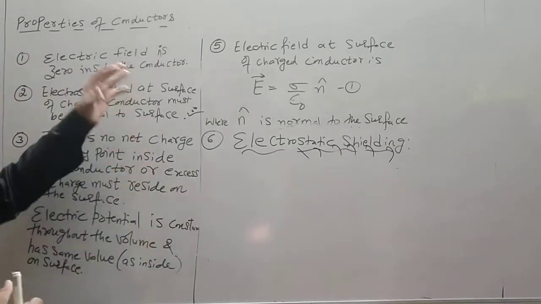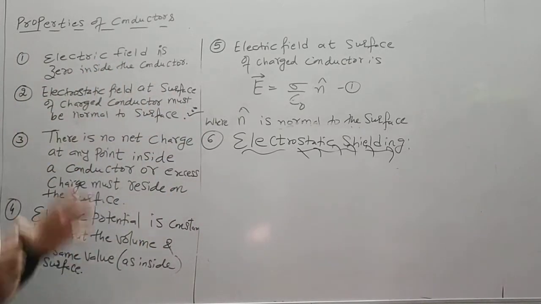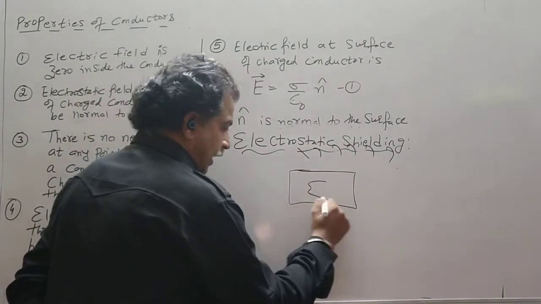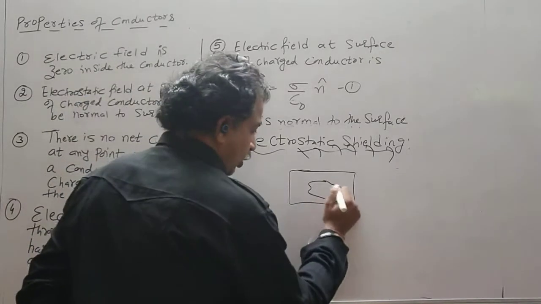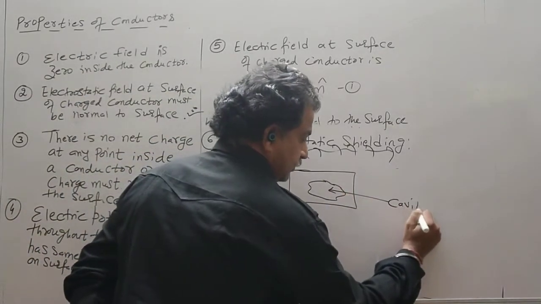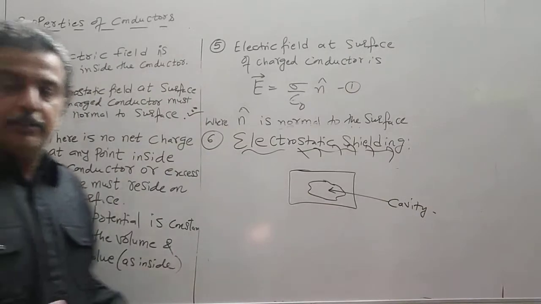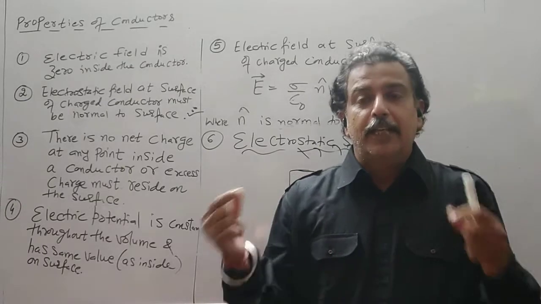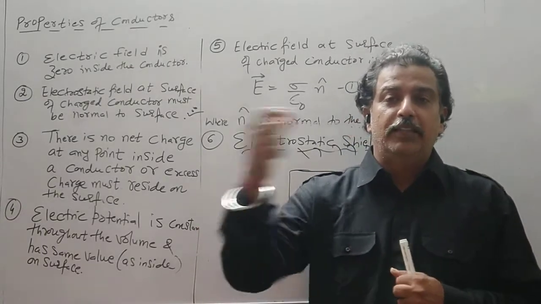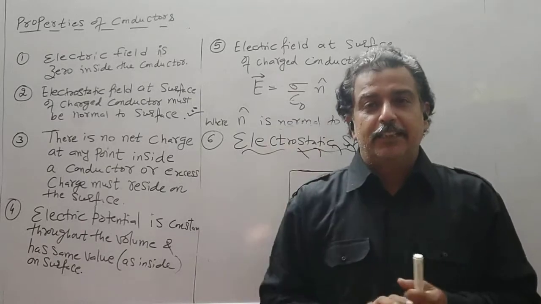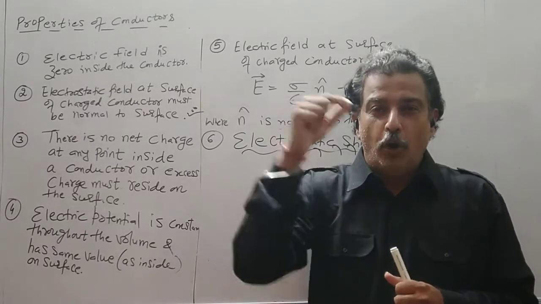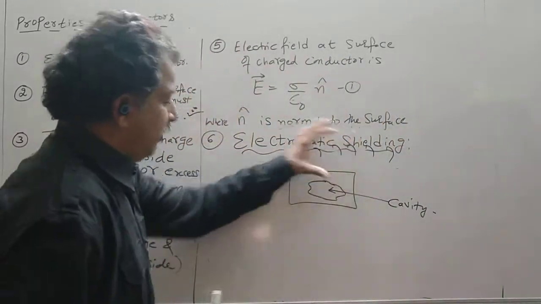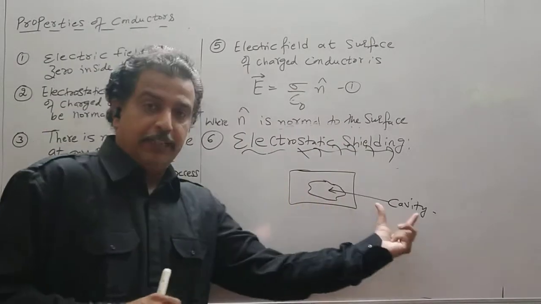Now how is it related with these properties? So let us consider a conductor. Let us consider a conductor having some cavity. Now this is called a cavity. Cavity means some mass is removed from our metallic conductor. Like that, the word cavity also deals with teeth. So we have a cavity inside the tooth. That is, a hollow portion has been formed or some mass is removed from it. So we consider one solid conductor having some cavity.